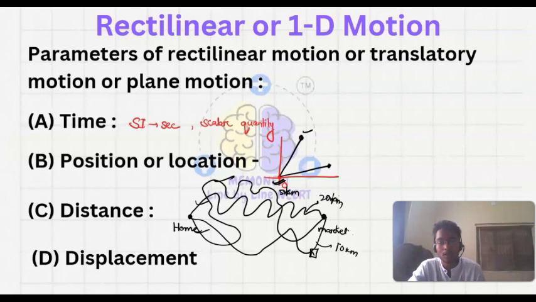So distance is not fixed from one point to another. We can move in any direction. But what is displacement? The shortest distance that is covered from one point to another point. What is the shortest distance possible between these 2 points? That is when we directly connect it through a straight line. So this is the shortest distance possible between these 2 points. So this is displacement.